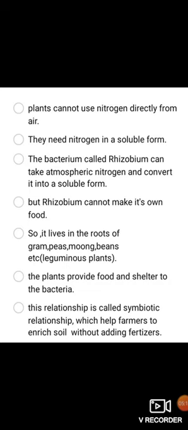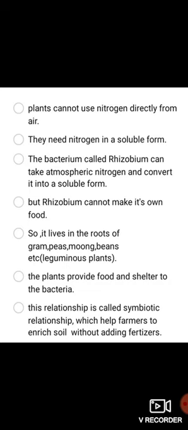So I am concluding. How to enrich soil with nutrients. Plants cannot use nitrogen directly from the air. They need nitrogen in a soluble form. The bacterium called rhizobium can take atmospheric nitrogen and convert it into a soluble form.